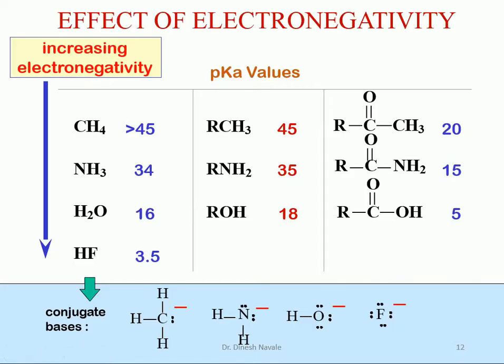So this is also another criterion that we have already discussed: how carbon, nitrogen, oxygen and fluorine, as we move from left to right, decide the acidity, and the corresponding compound decides the acidity. These are all four compounds, and these are the conjugate bases of the corresponding compounds.